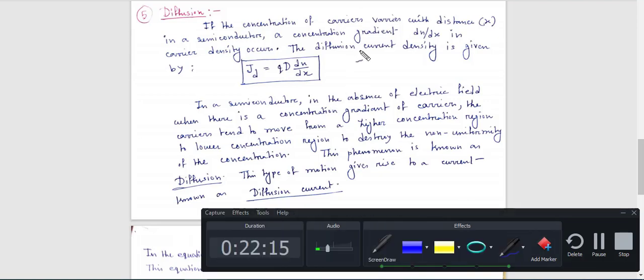Suppose you have a region like this, so this is the upper region and this is the lower region. Concentration gradient means carriers will always try to move from higher concentration to lower concentration, and this gradient is known as dN by dx here.